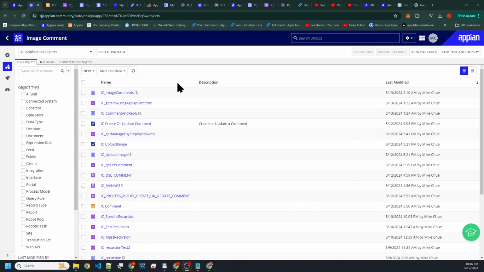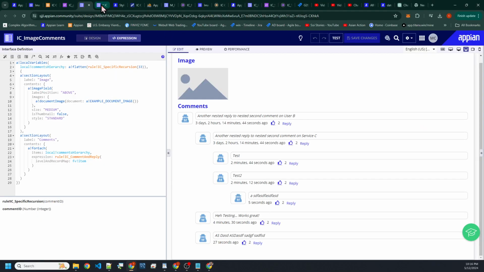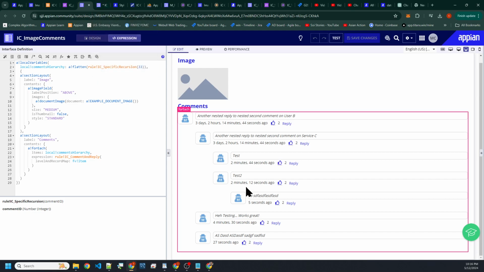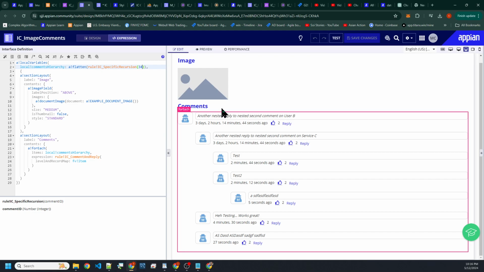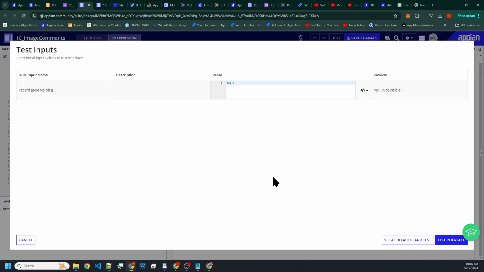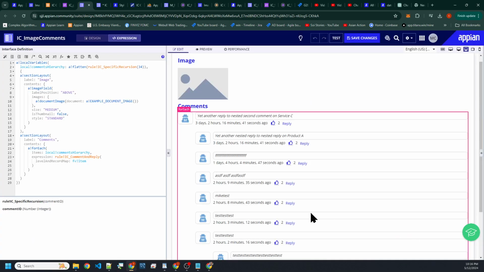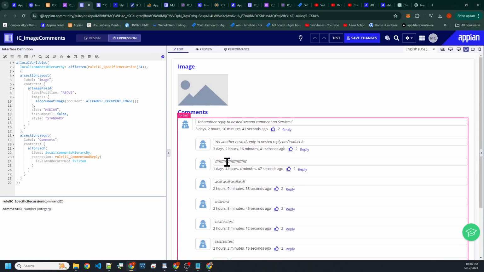Okay, so today, where do we leave off? We built this thing, and it's kind of cool because we're tapping into things that are pretty advanced.